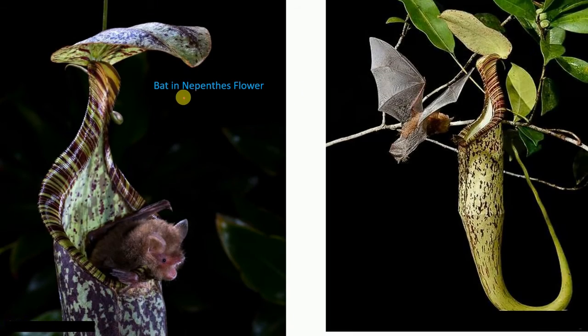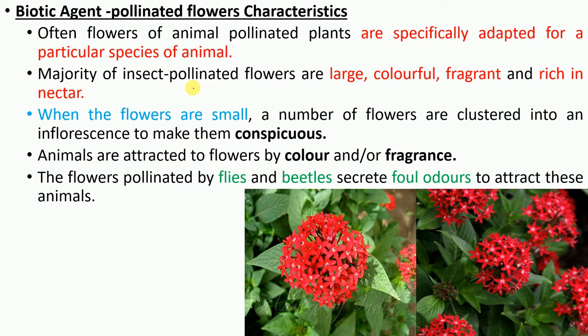Now you can see here this is the flower of Nepenthes. This flower provides accommodation to the bat, and in return the bat pollinates this flower, right? Now what would be the characteristics of flowers pollinated through biotic agents? Often the flowers of animal-pollinated plants are specially adapted for a particular species of animal.